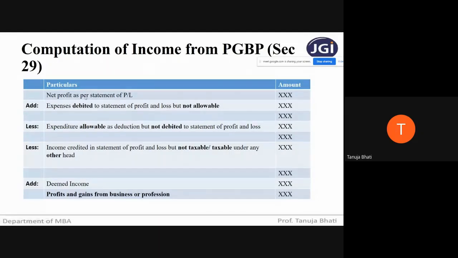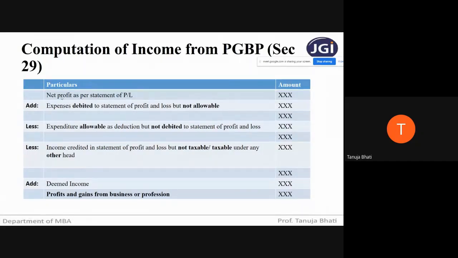Always we begin the problem by taking the net profit as per the statement of profit and loss account. Everyone knows what a profit and loss account is, which shows all the expenses and all the incomes of a particular SSC. After we deduct the incomes from the expenditures, we get the net profit or net loss.